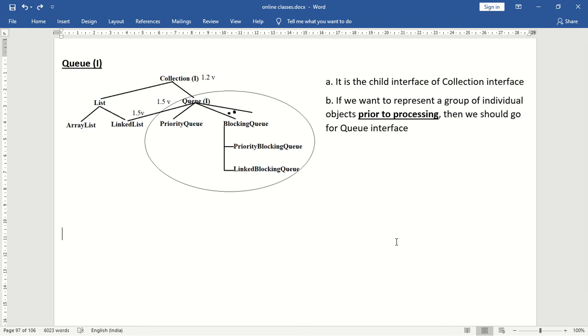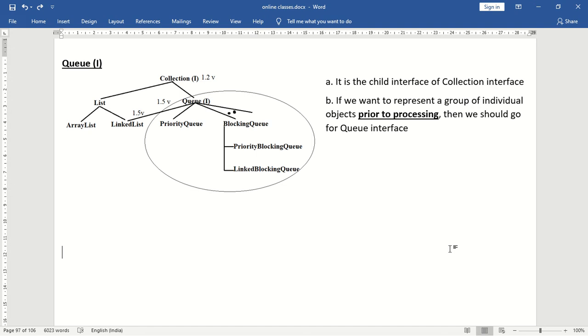So what is the meaning of prior to processing? That is before processing. So in the last week we conducted internals, right? So in the internals, I have scheduled the mail for each and every student. So what was happening? All the students' mail was stored in a queue. The mail ID which was stored in the beginning of the queue got triggered first, and the mail ID which was stored in the end of the queue got triggered last.